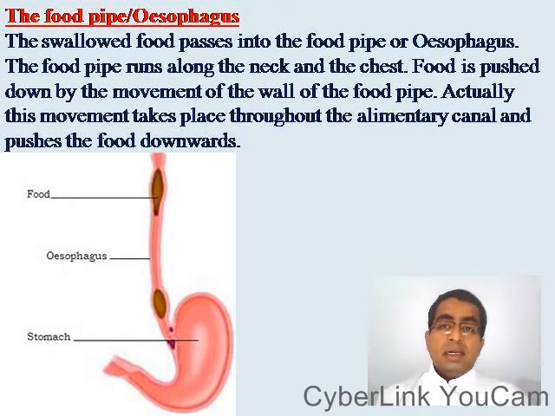Today, let us start with the food pipe, esophagus. The swallowed food passes into the food pipe or esophagus. The food pipe runs along the neck and the chest, and food is pushed down by the movement of the wall of the food pipe. Actually, this movement takes place throughout the alimentary canal and pushes the food downwards. Here you can see a particular kind of movement.